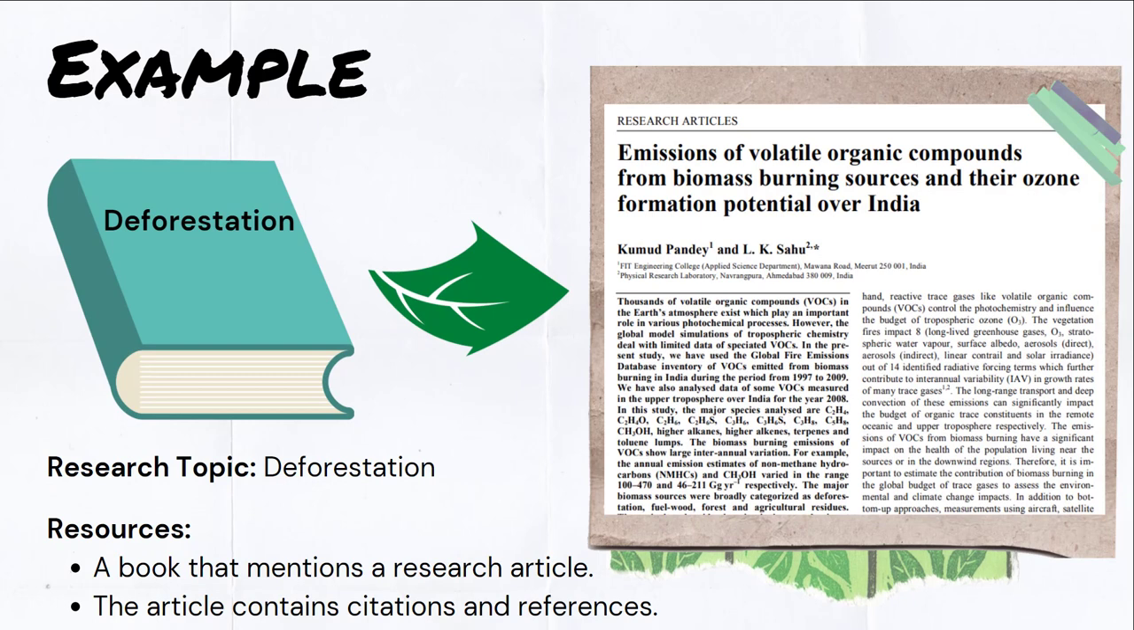Here is an example of how to evaluate for accuracy. You are researching the topic of deforestation and come across a book on the topic. The book mentions a research article that discusses the effects of deforestation on Earth's atmosphere. When you find and open the article, you can see that it is well organized and contains in-text citations and a list of formal references at the end of the article. This would be considered a source that contains accuracy. The information is consistent across different sources, it is well organized, and clearly cited.